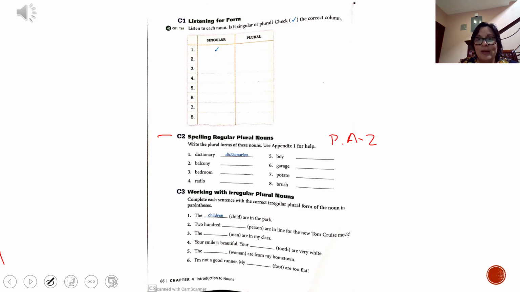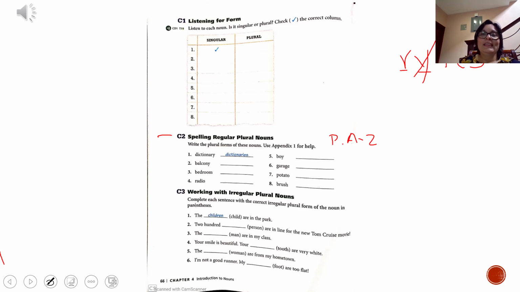Dictionary ends with Y. But before Y we have what? R. So we have consonant plus Y. Do you remember the rule of consonant plus Y? It says that you have to drop the Y and add I plus ES. That's why in there it says dictionaries. Now, what is the plural form for balcony, bedroom, radio, boy, garage, potato, and brush?